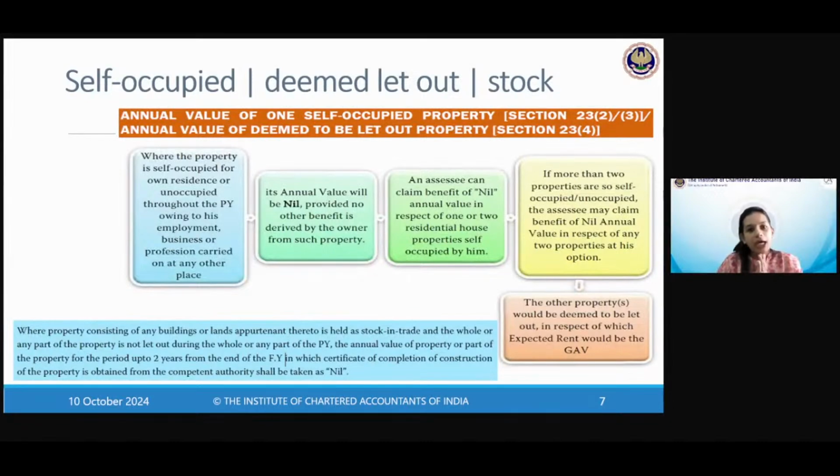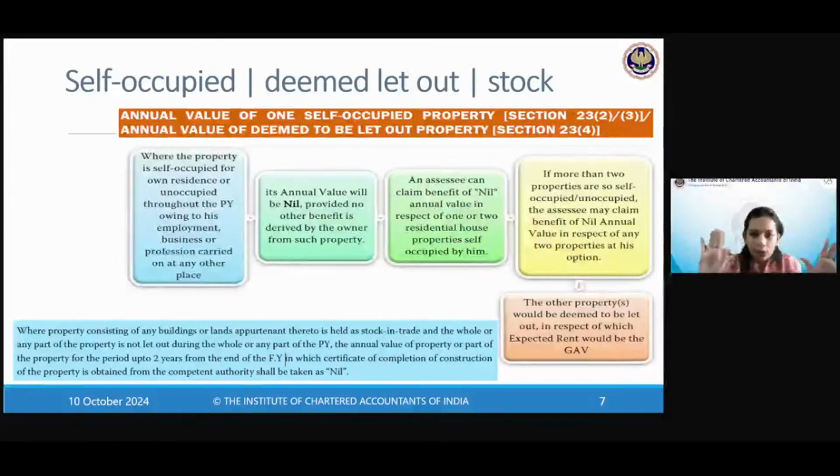Okay. Now, where the property is self-occupied for own residence or unoccupied owing to employment, business, or profession carried out at any other place. So you can have a property which you own, but you have not let it out to anybody else. You want to use it. You stay over there. Okay.